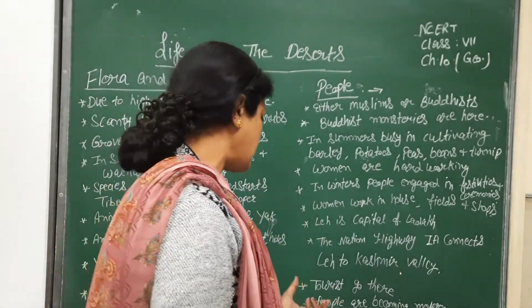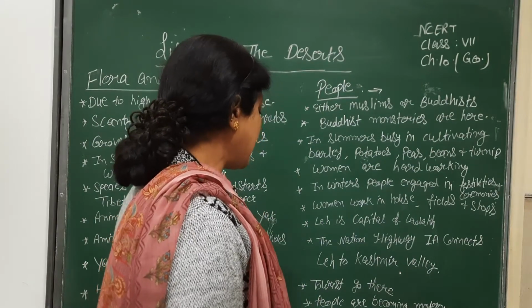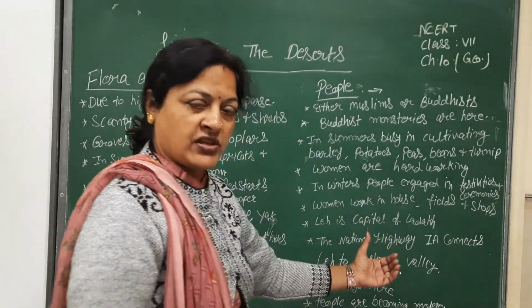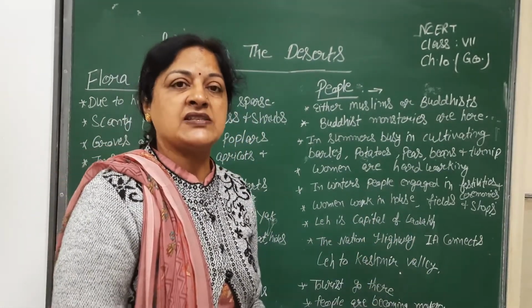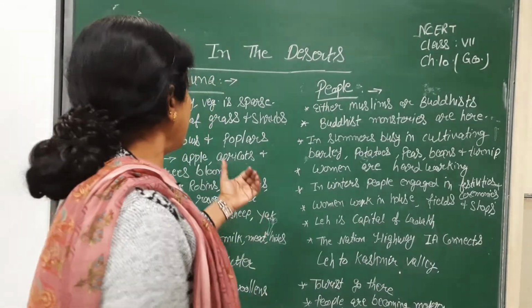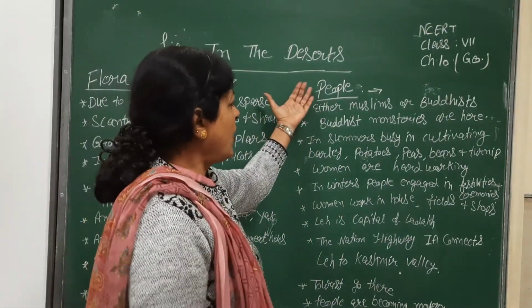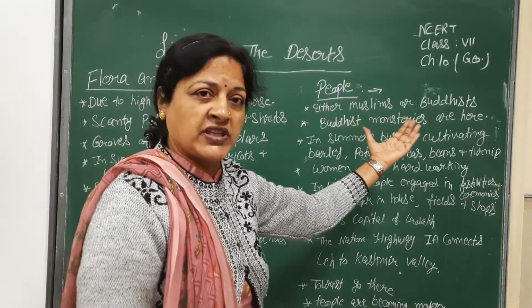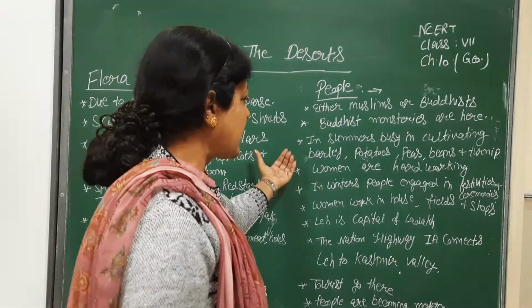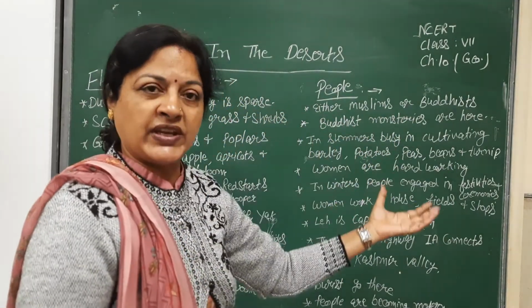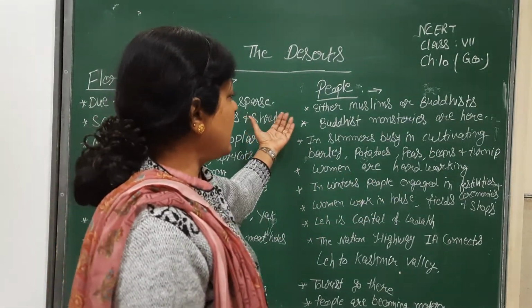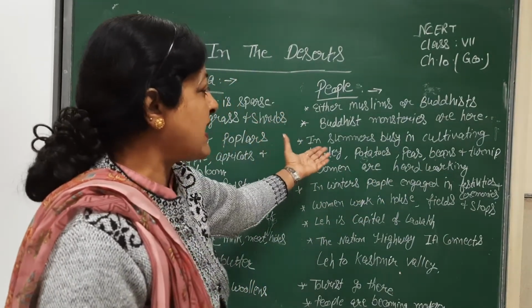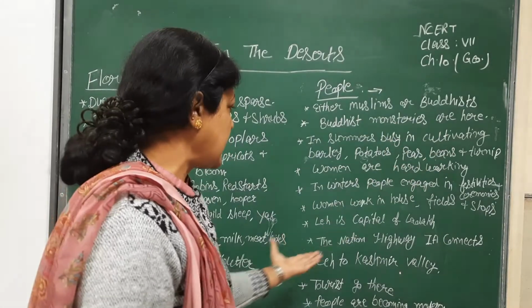They are becoming very modern. They live in balance and harmony with nature. So we have seen the people of this area are either Muslims or Buddhists. The ladies are very hardworking. They work in houses, fields and shops. People do cultivation of barley, potato, peas, beans and turnip.